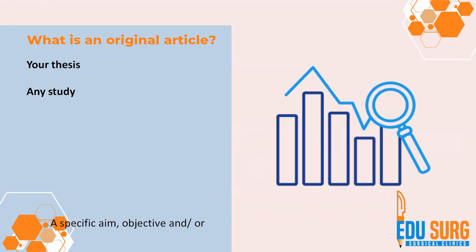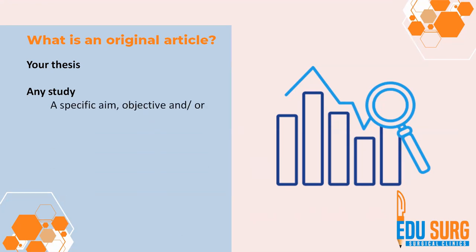Any study that you have done, okay, with a specific aim, objective, and a research hypothesis. Now, you can have negative outcomes or positive outcomes. What that means is that if you intended to study, say, the effects of a medicine, the medicine may not be effective or it may be effective, right? So, both these are important observations and both these can become original articles.